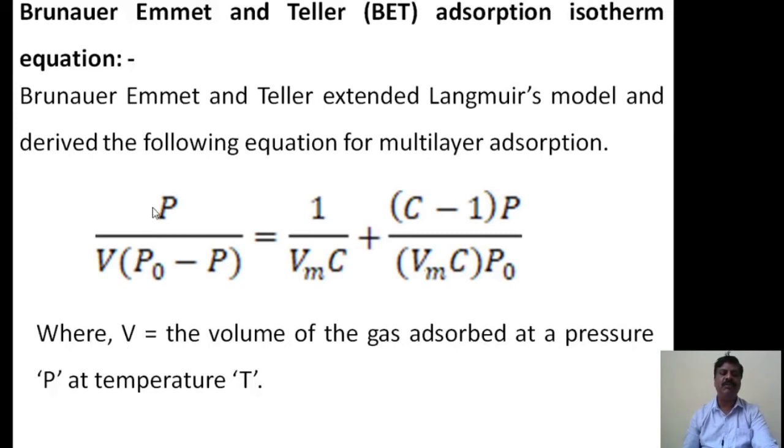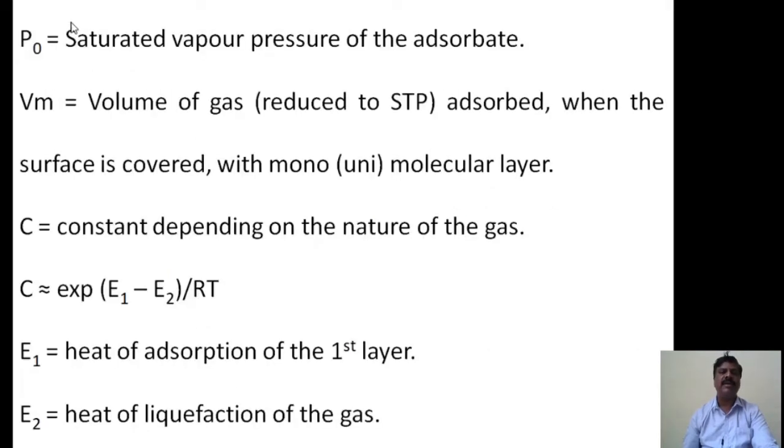Here V is nothing but volume, P is the pressure, and T is the temperature. Then P naught is the saturated vapor pressure of the adsorbent. Saturated means suppose we are passing the gas through the solution or through a surface till further adsorption does not take place.